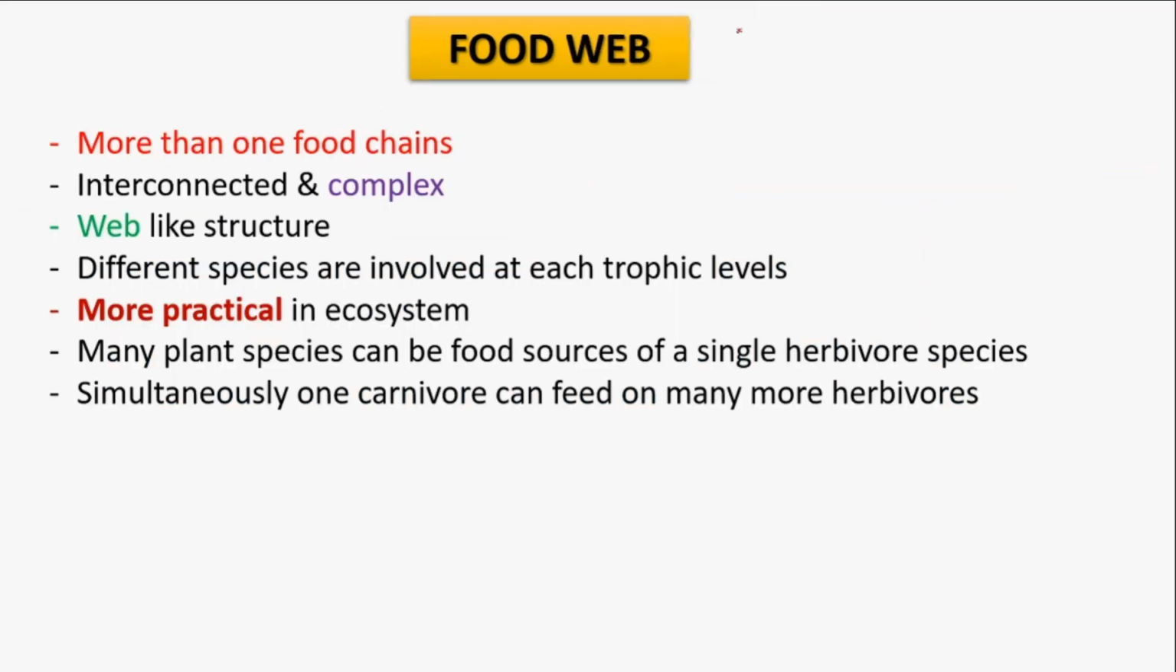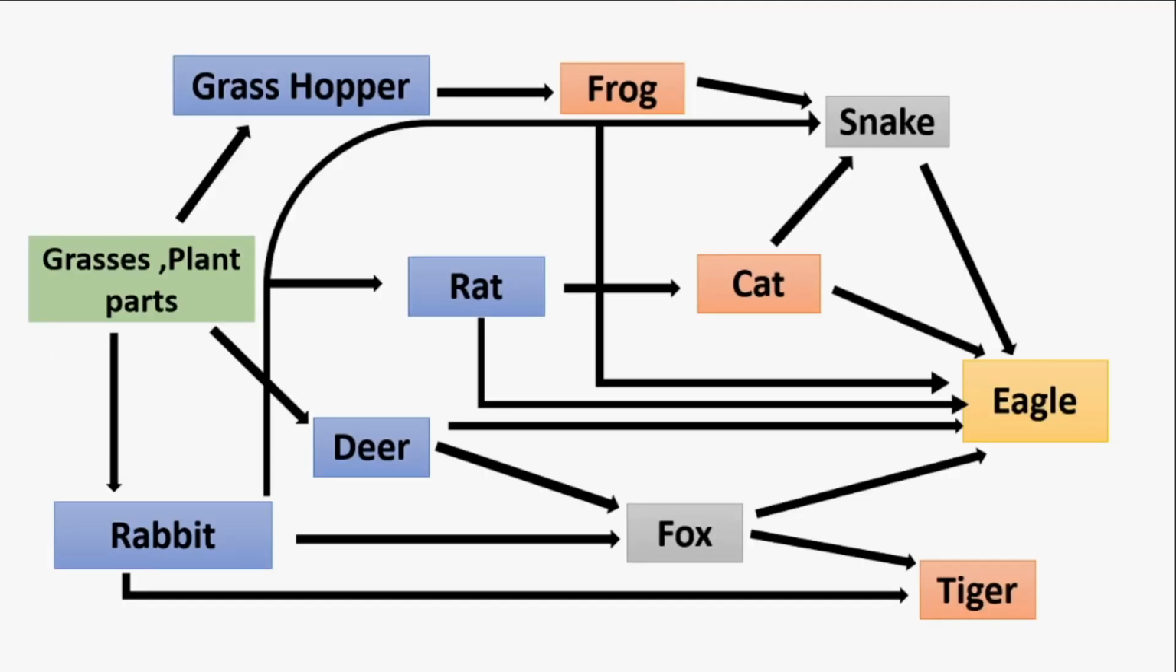Next is food web. Web, this word means a network like structure. That means a web, net like structure. It is more complex than the food chain, and it is interconnected because it is composed of more than one food chain and forms a web like structure. It is more practical in our ecosystem, because as I have mentioned before, organisms are not dependent upon a single species for feeding purposes. So different species are involved at each trophic level. I am trying to represent this as a